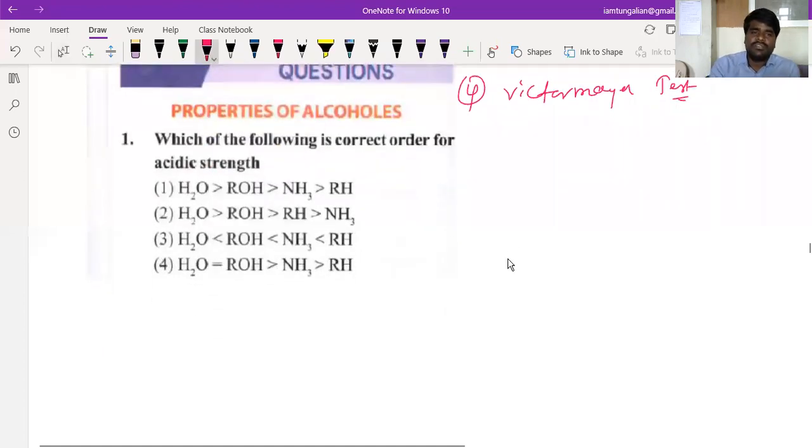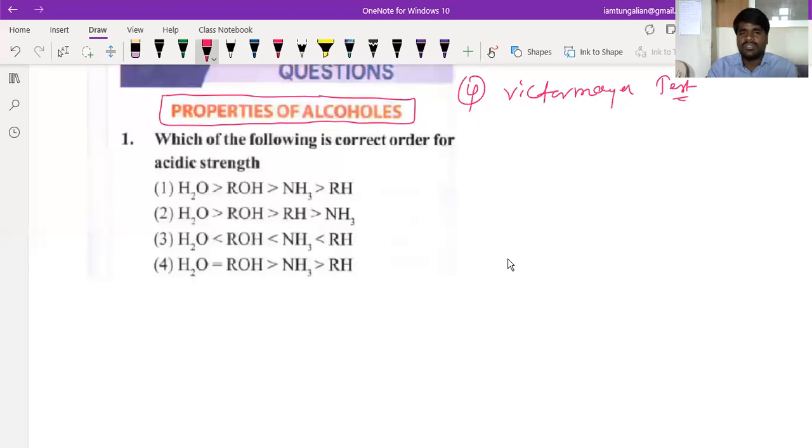See, these are the questions from the properties of alcohols. Let me take some of the questions of this particular topic. Which of the following is the correct order of acidic strength? I have already told you, beta.